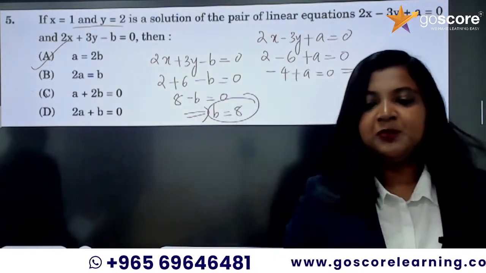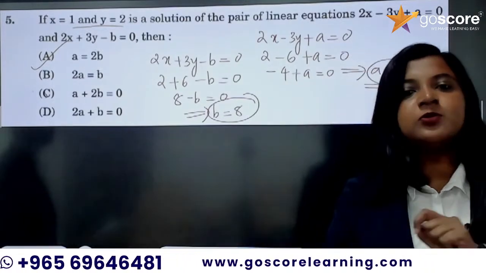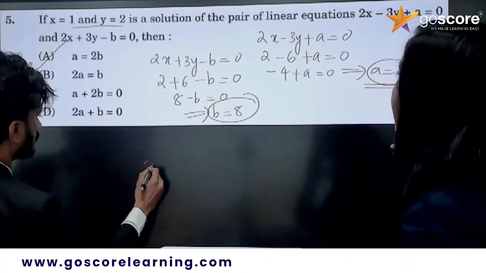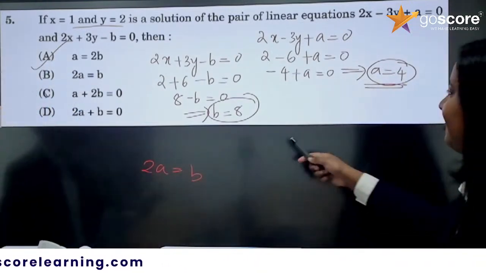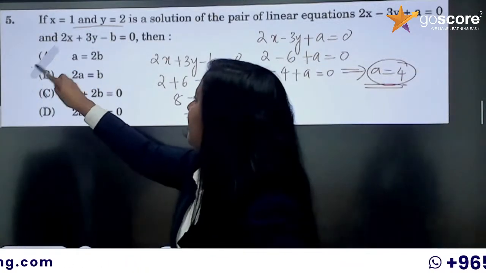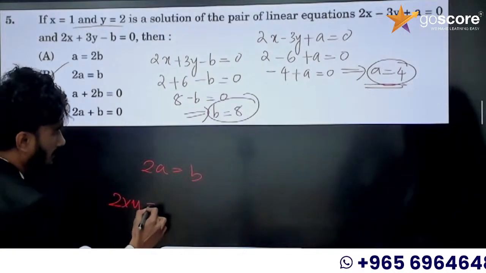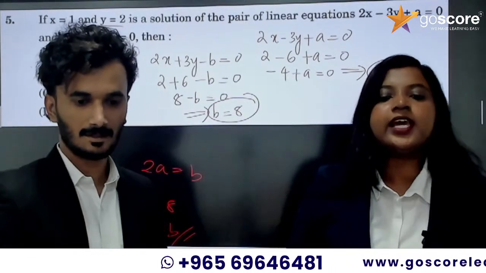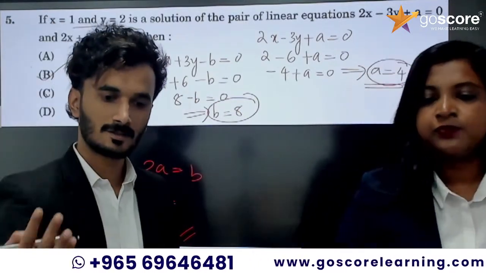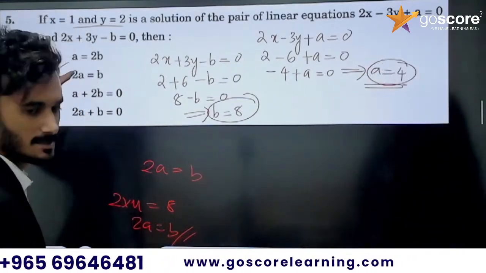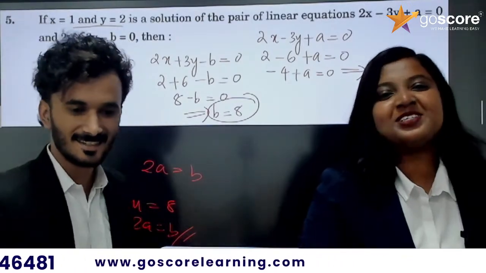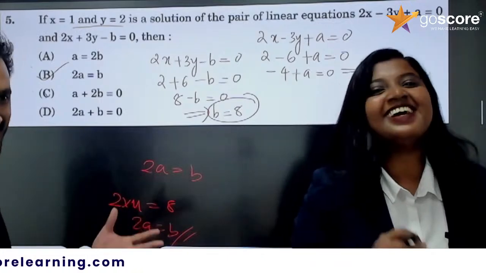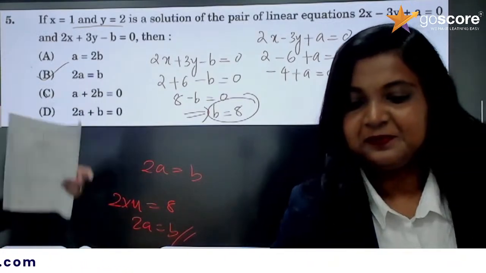Christina ma'am got A is equal to 2B, I guess. This was such an easy question that everyone can solve. It is wrong. A is equal to 2B, oh sorry, 2A is equal to B. 2 times A is equal to B. 2 into 4 is 8. So A and B are correct, but 2A is equal to B because 2 into 4 is 8. Some students will make the same mistake. I just wanted to show that someone may have made that mistake. Okay, 2A is equal to B.